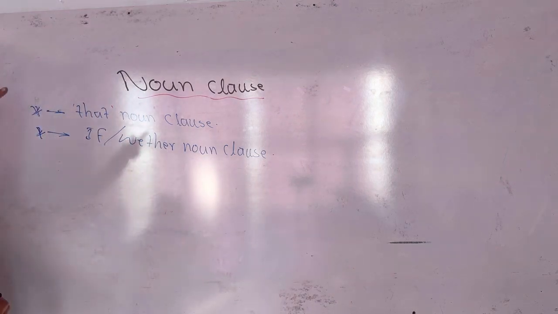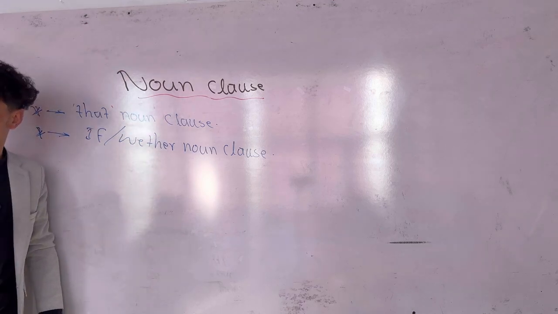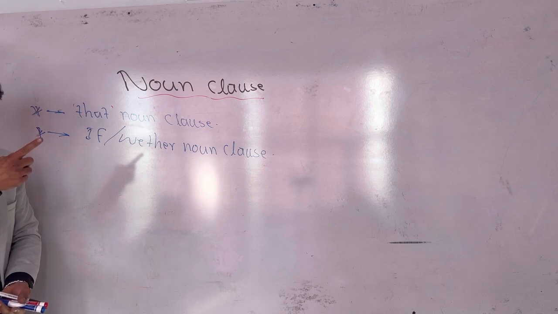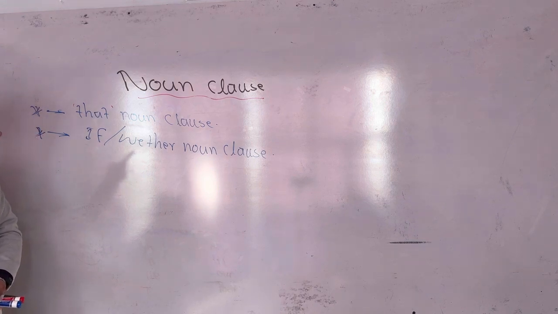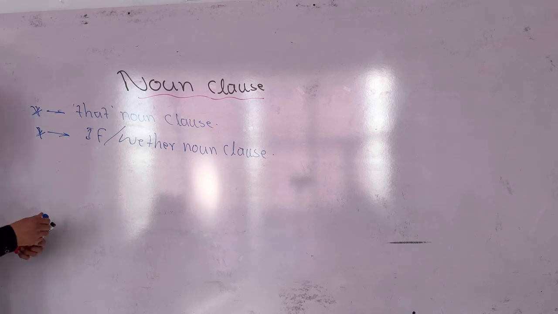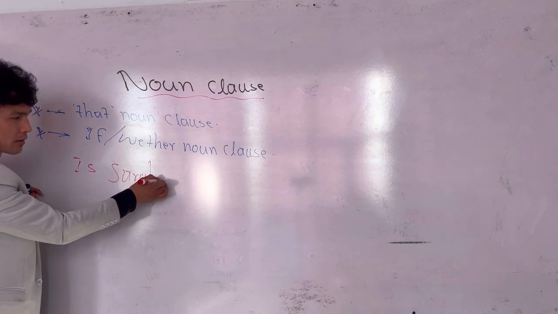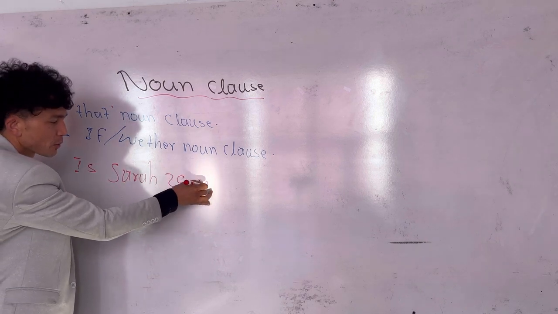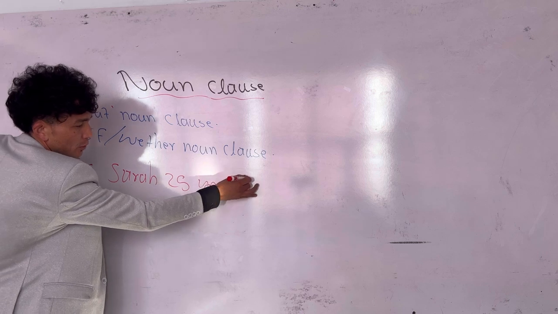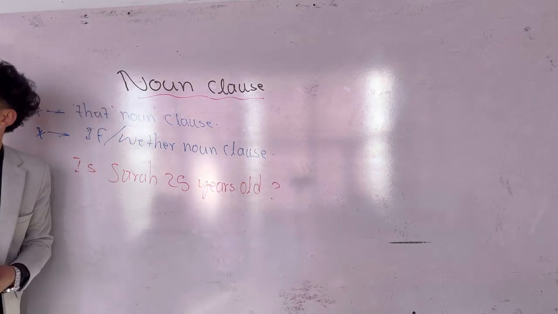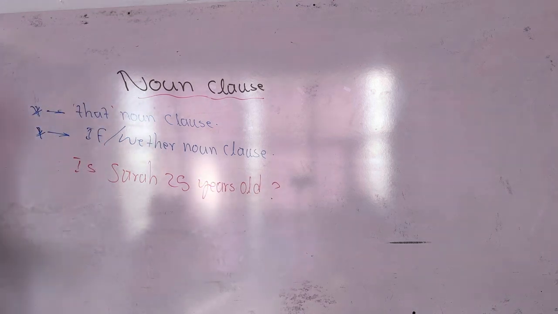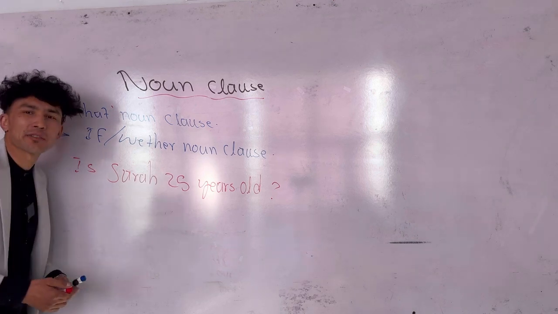When you start talking about him, her, somebody else, you actually ask each other some questions. Do you know him? Is he married? For example, the question might be this way. Is Sarah 25 years old? This is a question. Understood or not? Is Sarah 25 years old?